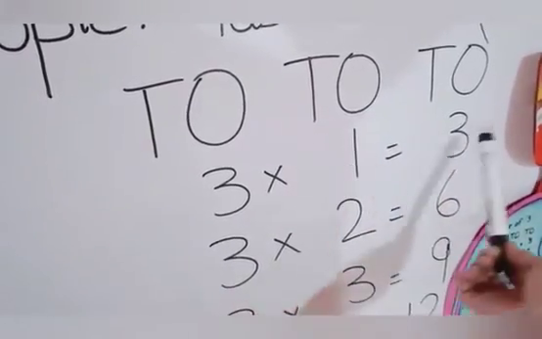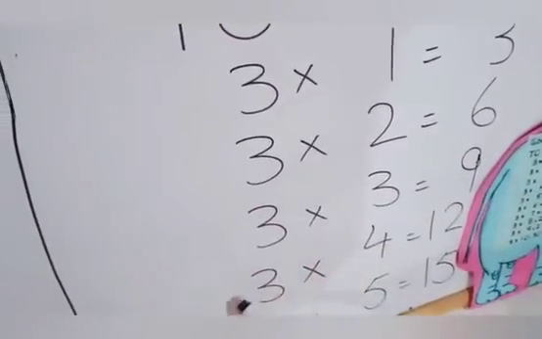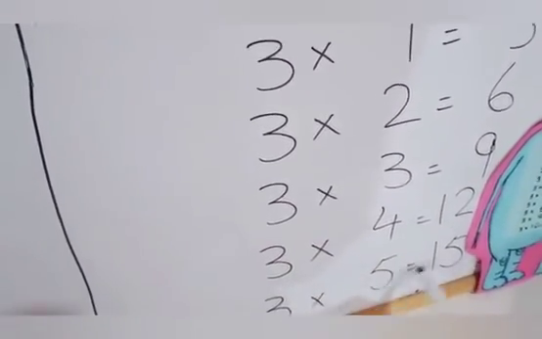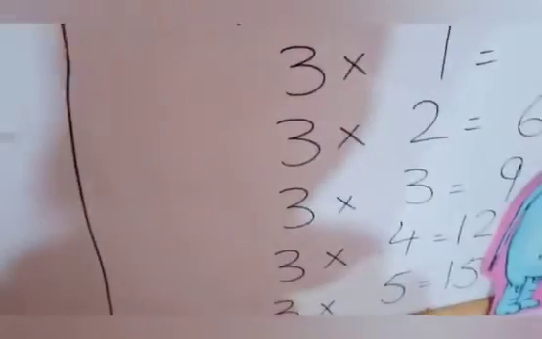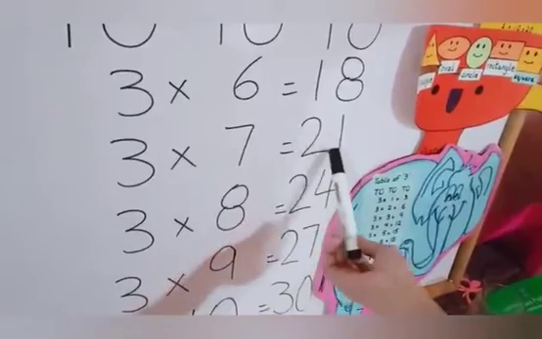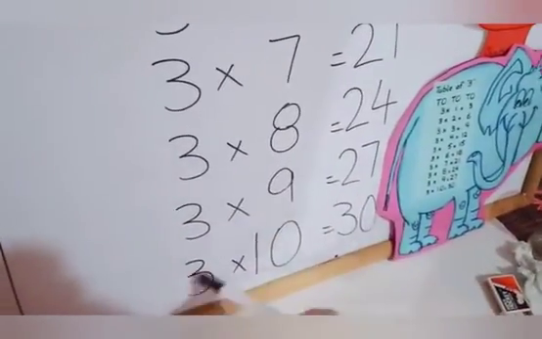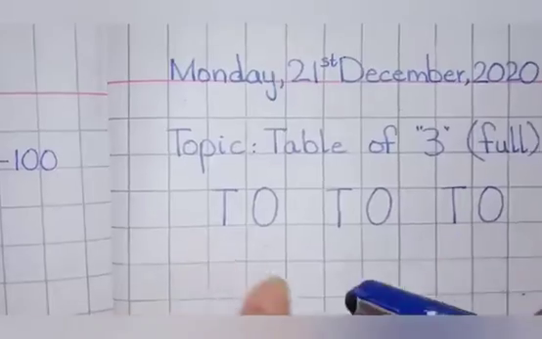Okay, 3 ones are 3. 3 twos are 6. 3 threes are 9. 3 fours are 12. 3 fives are 15. 3 sixes are 18, 3 sevens are 21, 3 eights are 24, 3 nines are 27 and 3 tens are 30.